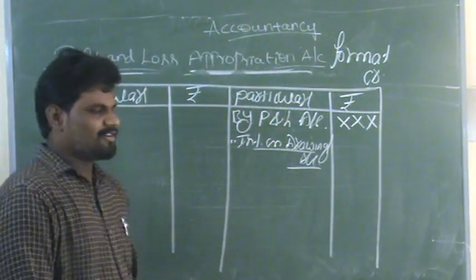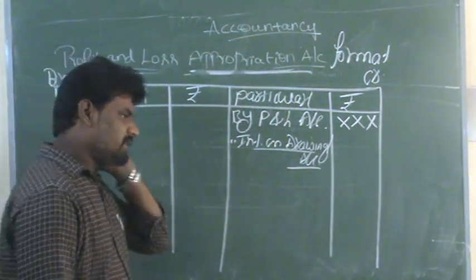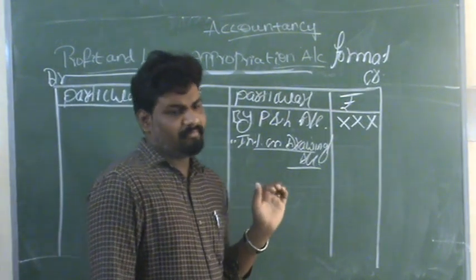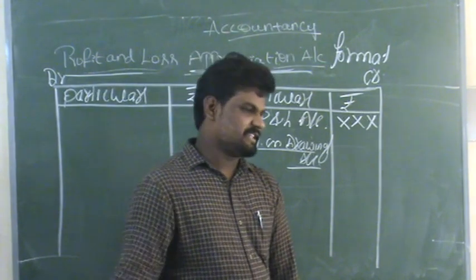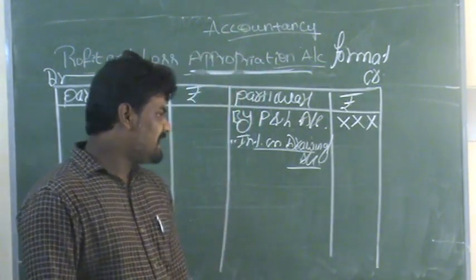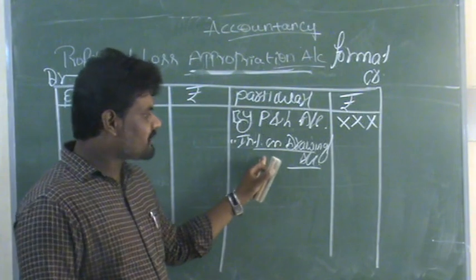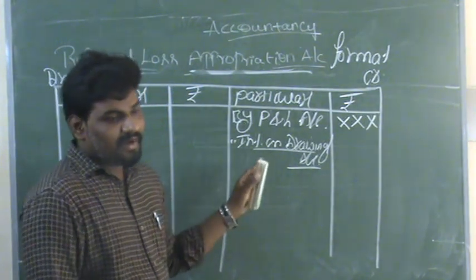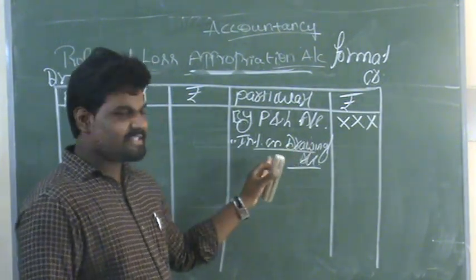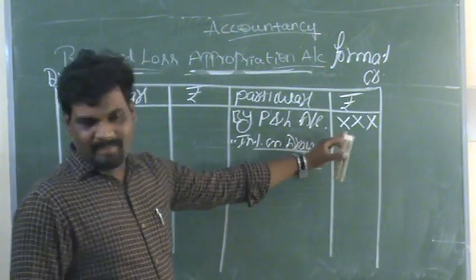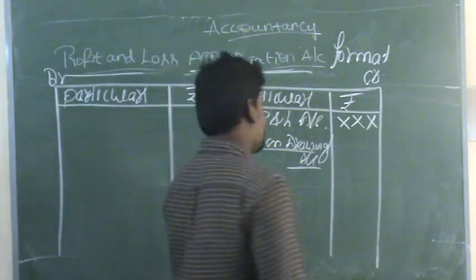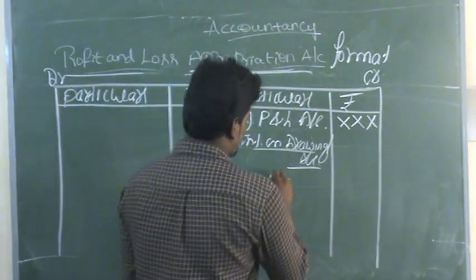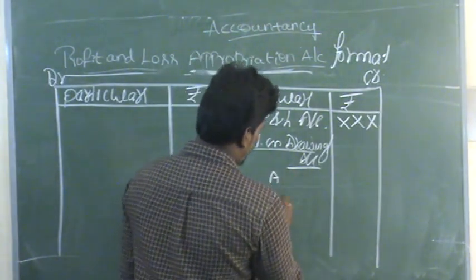Interest on drawings account. Here each and every partner might withdraw some drawings from the business, and at that time they need to pay interest on such drawings. That interest on drawings is income to the business organization. So here we can show the interest on drawings by the way of partner A and partner B.